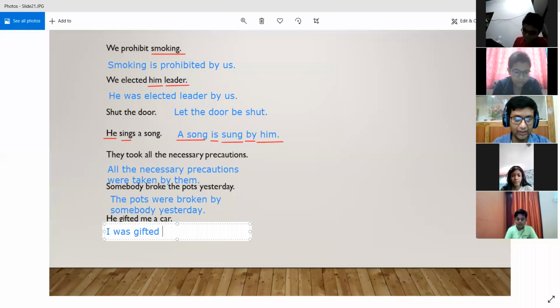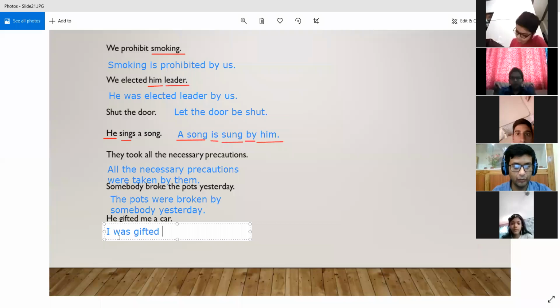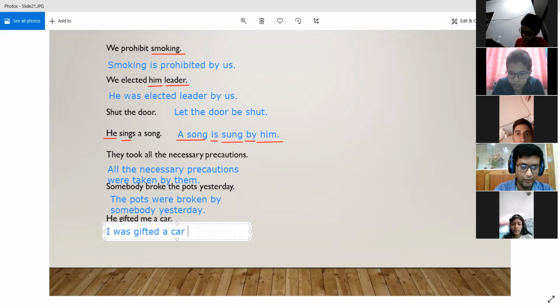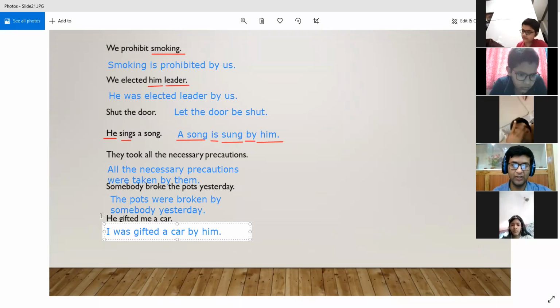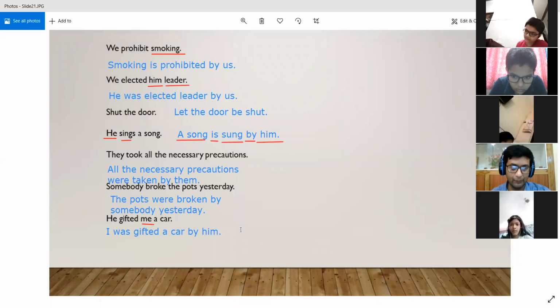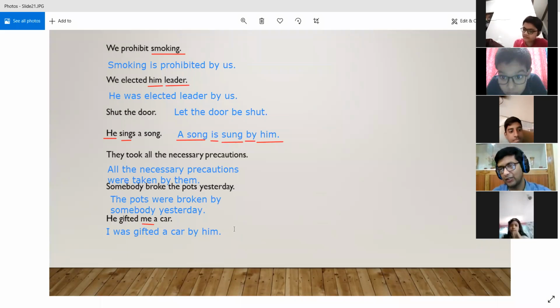I was gifted a car. Then we use the preposition by, and then we place the object in the end, that will be him, because him is the object form of the subject he. So I was gifted a car by him. Now one thing is very important over here. Can we write the sentence in another way?